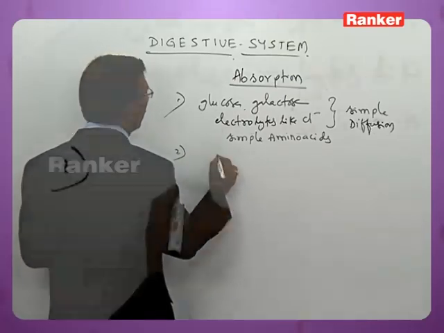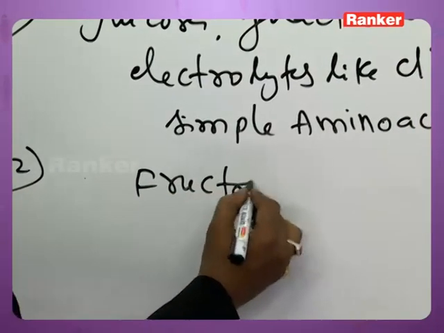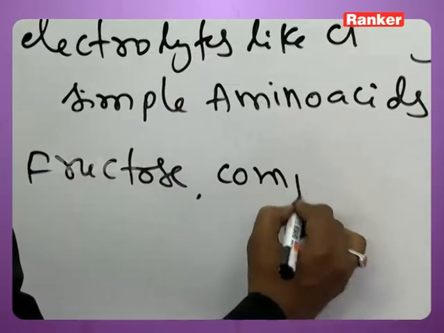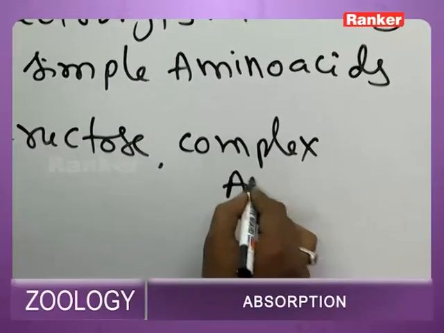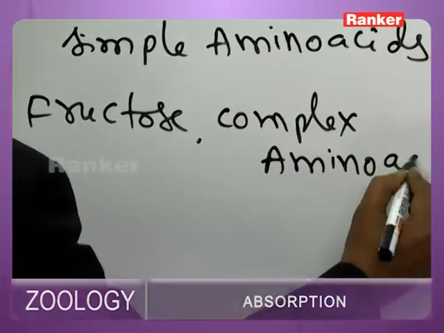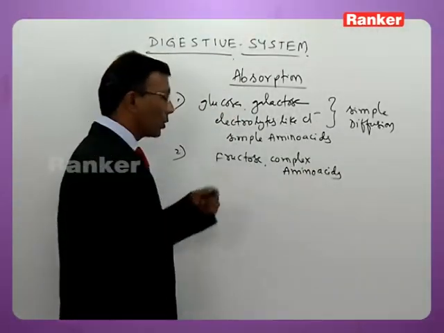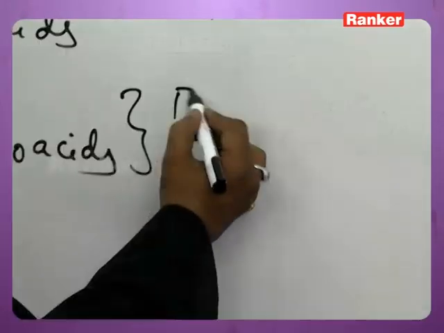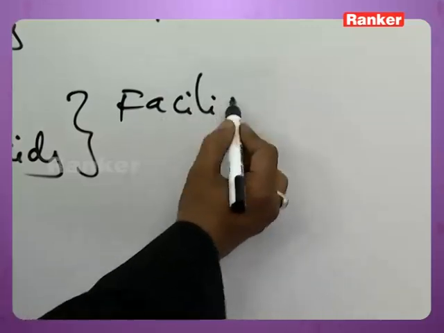Then fructose and certain complex amino acids are absorbed by facilitated diffusion process.